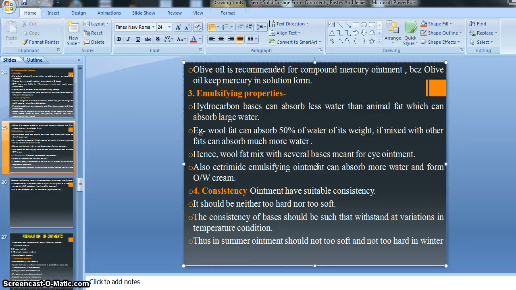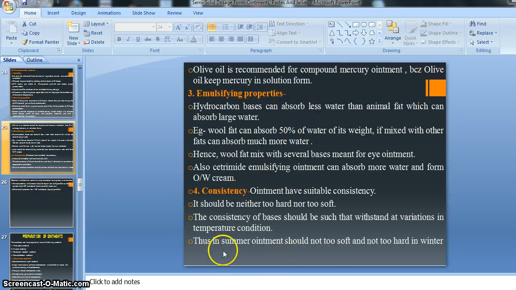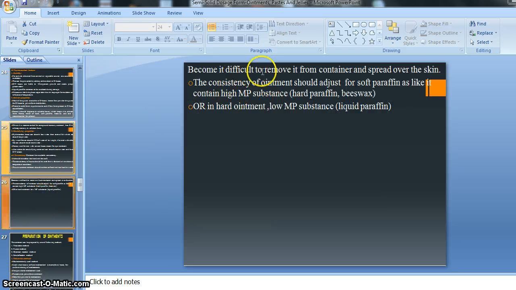Means in summer season as well as winter season you should retain its actual or initial consistency, right? Initial consistency. Otherwise it becomes difficult to remove it from the container and spread over the skin. Means thus in summer the ointment should not be too soft and not too hard in winter, because it is difficult to remove it from the container and spread over the skin.